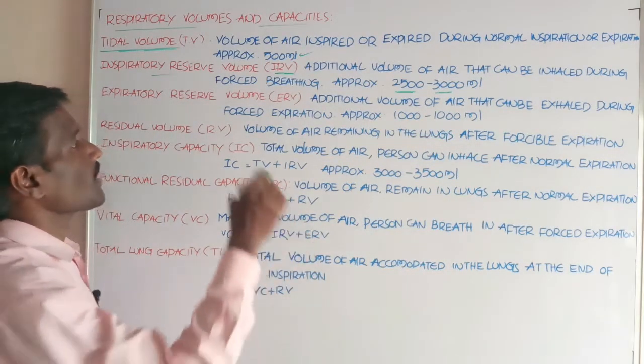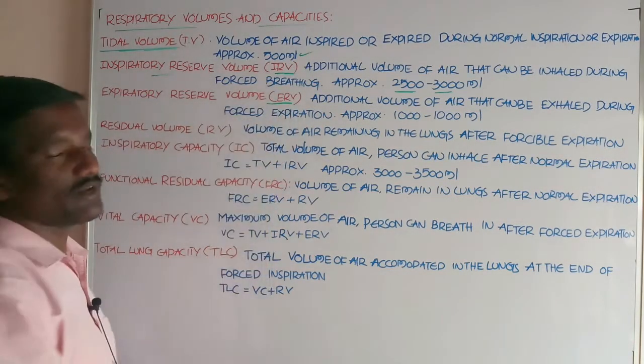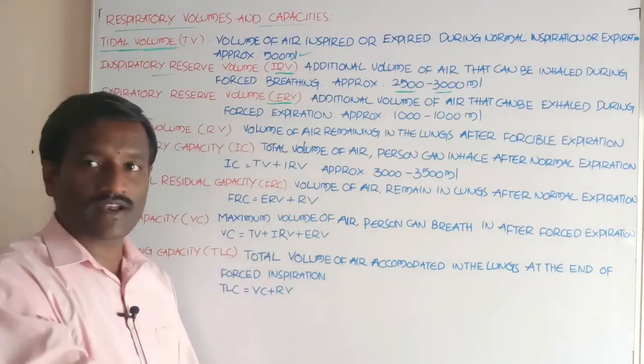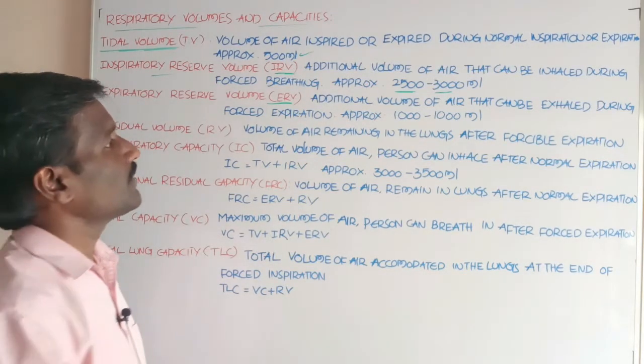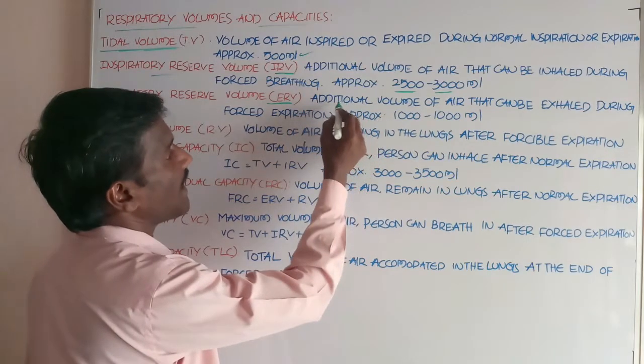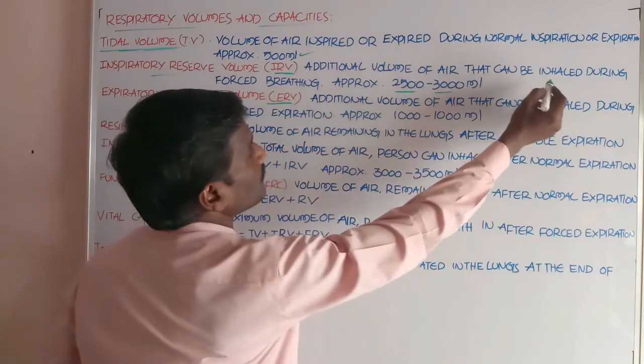Okay, students. Next, expiratory reserve volume, ERV. It is the additional volume of air that can be exhaled.